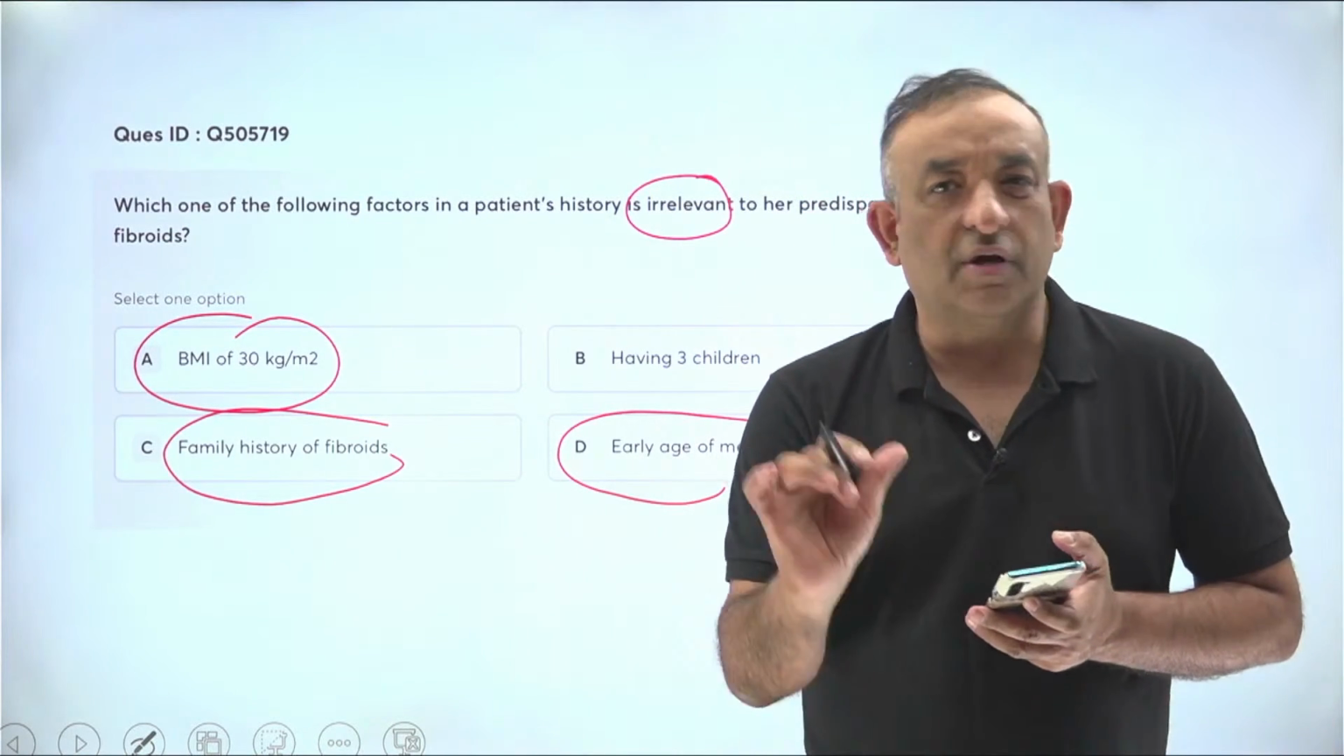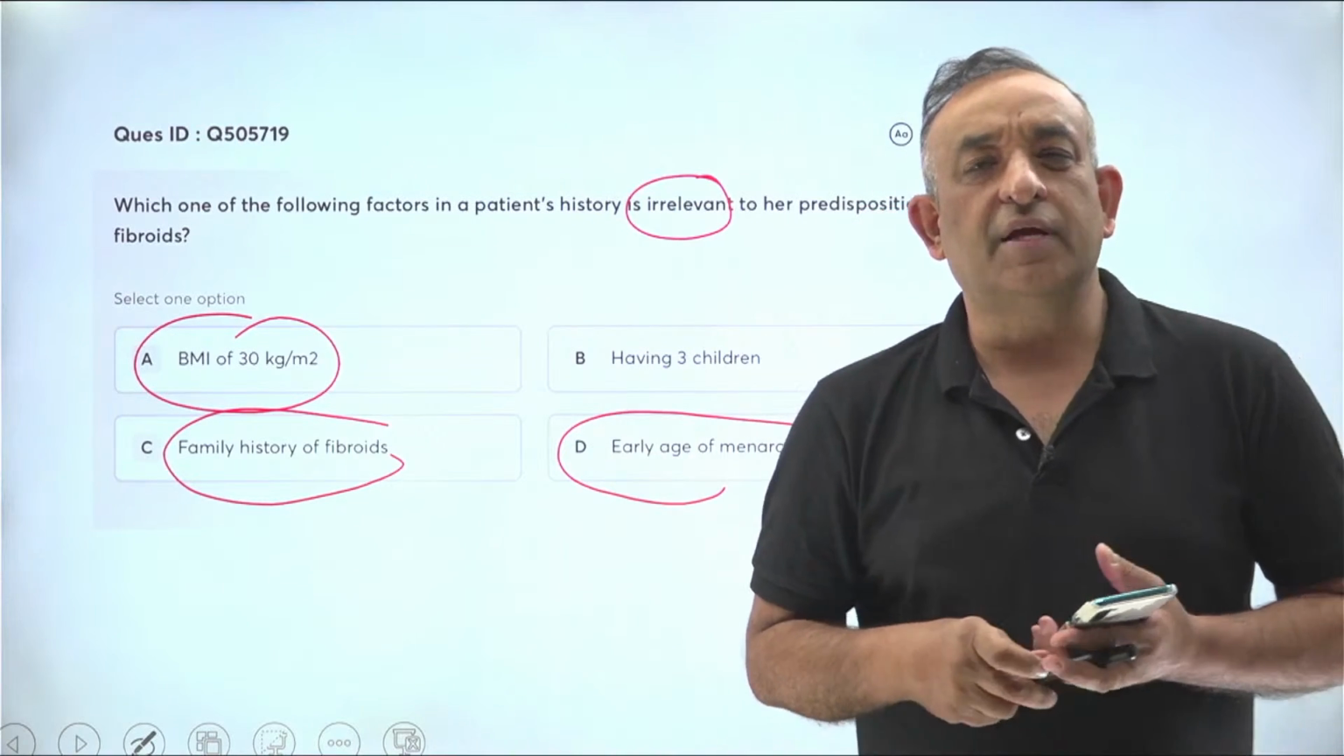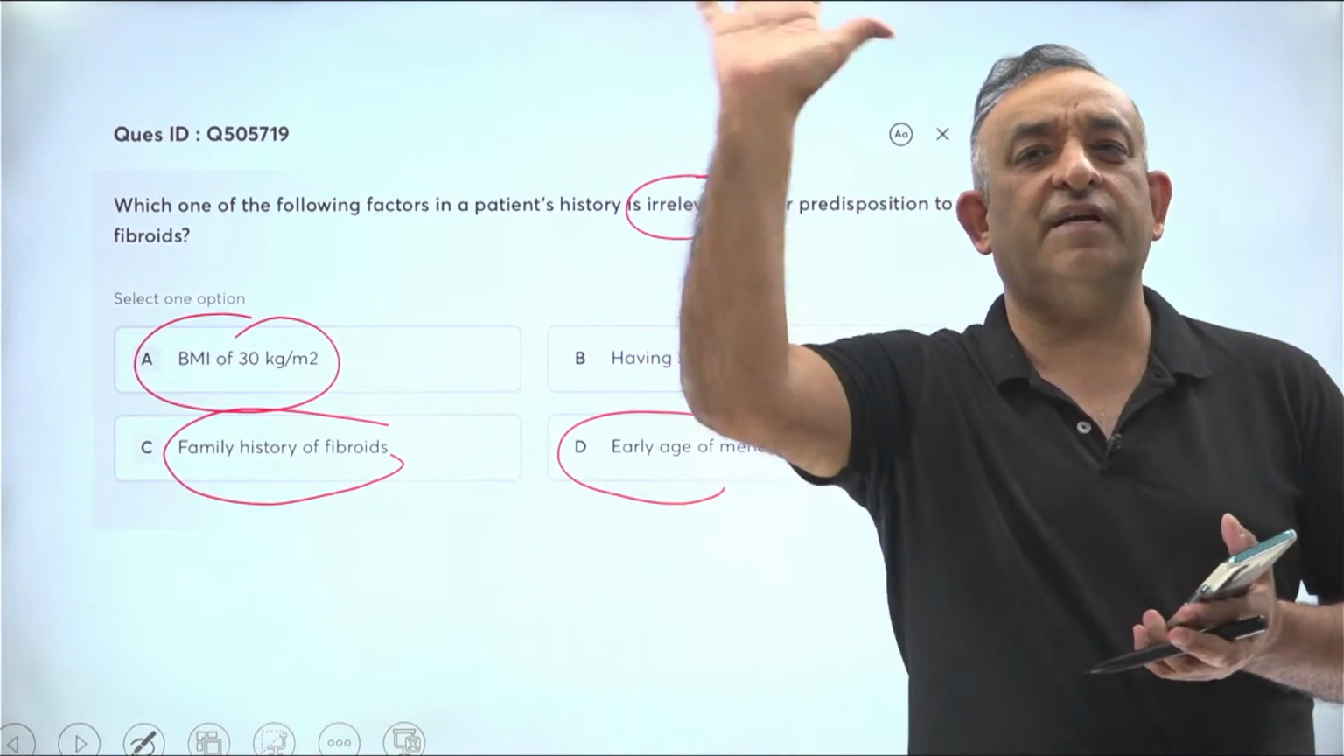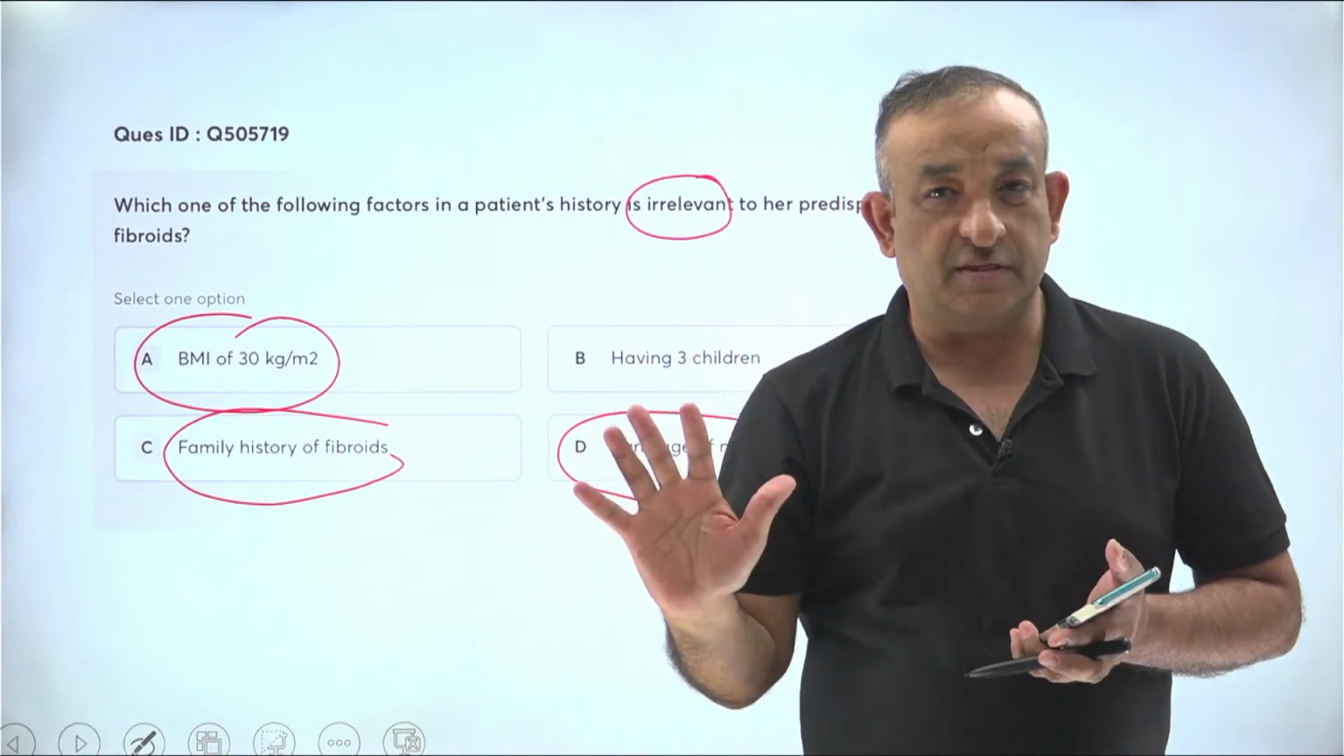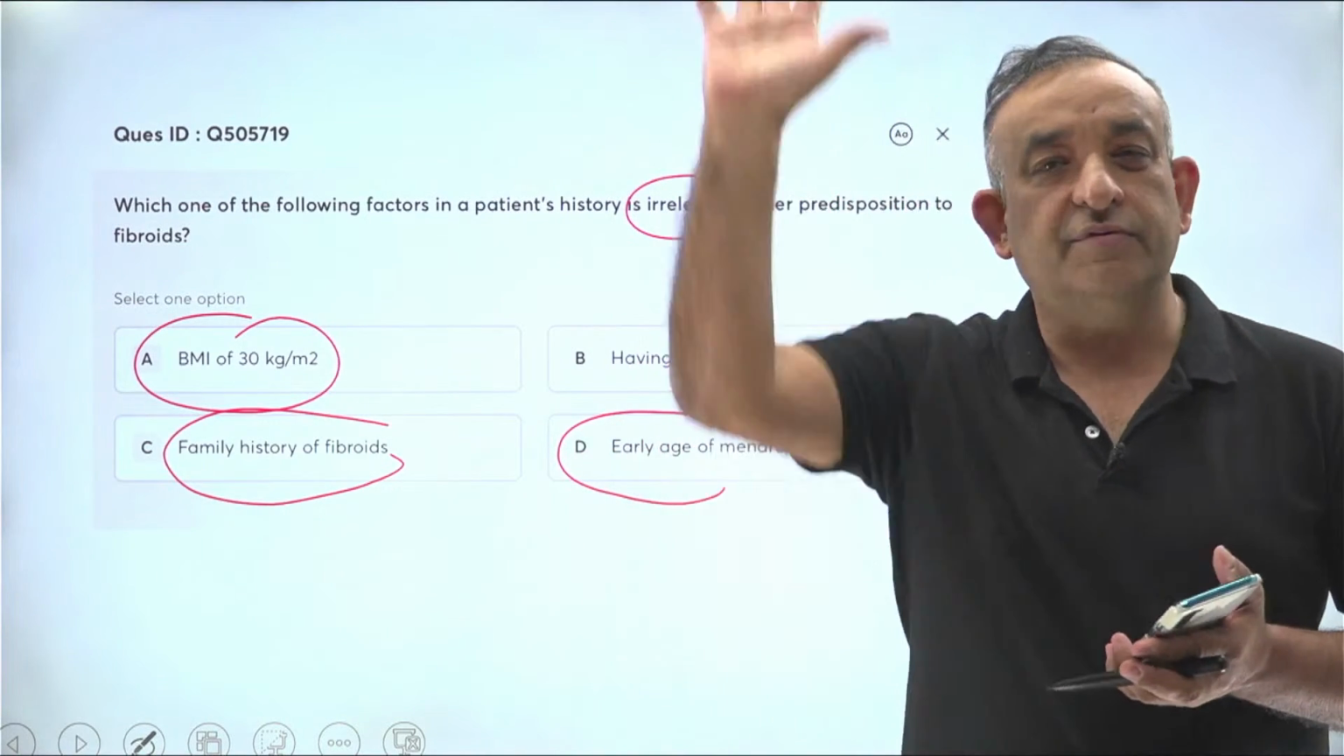All of you are interns who are writing the PG entrance exam, and please tell me how many of you have seen CA cervix today. Raise your hands wherever you are. How many of you have seen CA cervix? At least 70 to 80% of you have seen CA cervix.